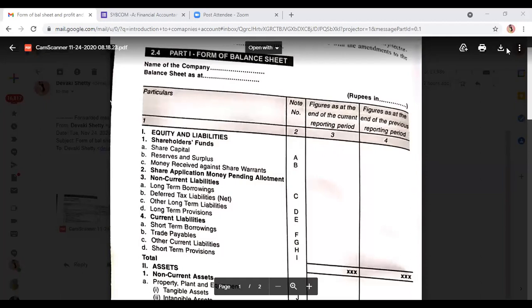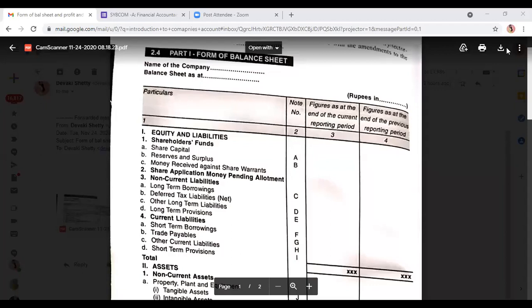So as I told you, Roman 1, this is the liability side, which we call equity and liabilities. How do we refer to our liability side? Equity and liabilities. And equity means shareholders fund. And what comes in shareholders fund? Shareholders have right on share capital. So our first note to account will be share capital, which has two types: equity share capital and preference share capital. And if there is any calls in arrears, we will minus it.